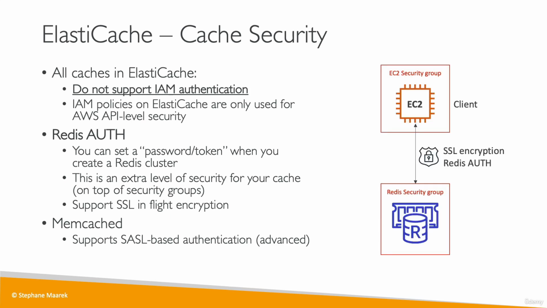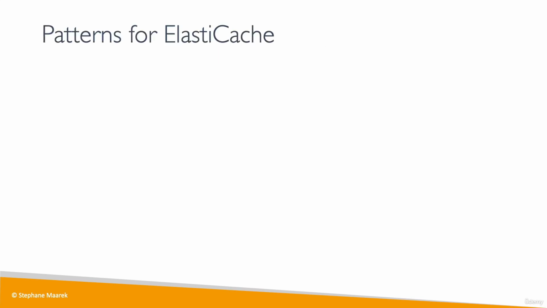So if you look at the security of your cache, an EC2 instance will have its own security group, which can access Redis with its own security group as well. So you can do security group level security using ElastiCache. And then for encryption in flight, you have SSL encryption. And for authentication, you can have Redis AUTH if you're using the Redis kind of cache in ElastiCache.